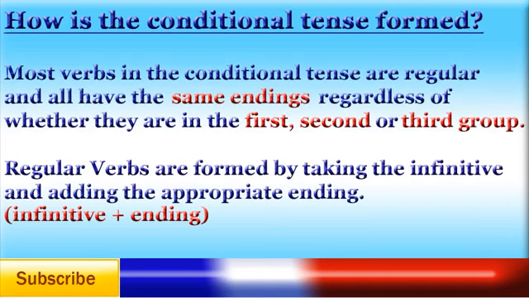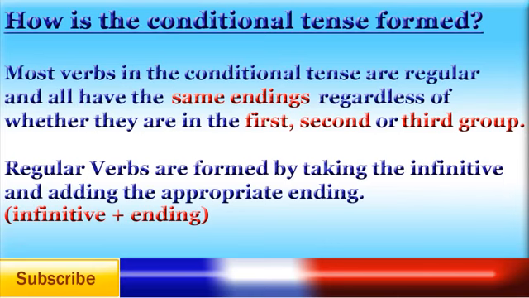How is the conditional tense formed? Most verbs in the conditional tense are regular and all have the same endings regardless of whether they are in the first, second, or third group. Regular verbs are formed by taking the infinitive and adding the appropriate ending.